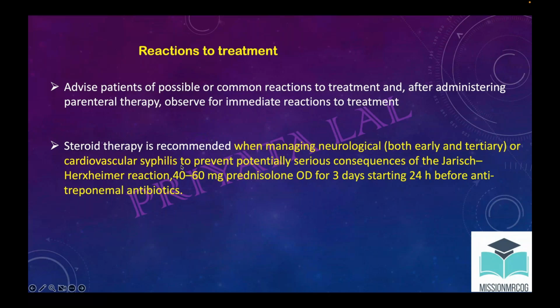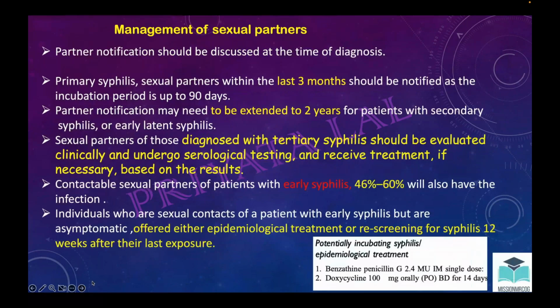Now, this part again is important for you guys. Now, partner notification. In the UK, the partner notification system is there. So whenever a person gets diagnosed with an STD, usually they are given a slip. They are usually asked to pass it on to their partner so that they can go to any sexual health center and get tested.